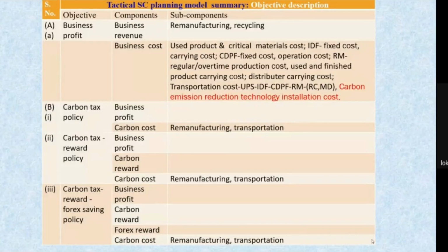This remanufacturing of the tire is going to reduce the carbon emission which is due to the remanufacturing in the remanufacturing plant and the transportation from one element to another element. So due to this, the government should give incentive for the tire remanufacturing. So this policy is known as the carbon tax reward policy.